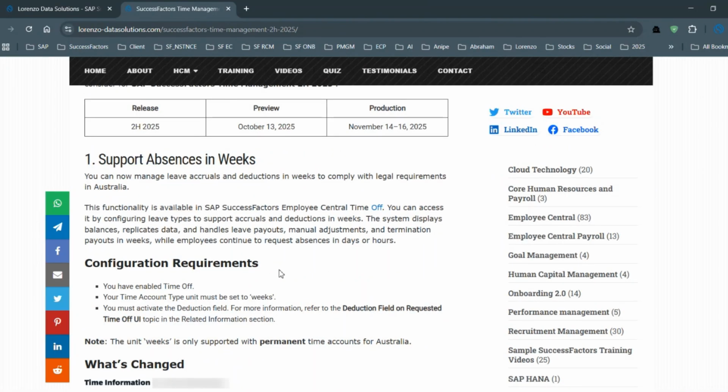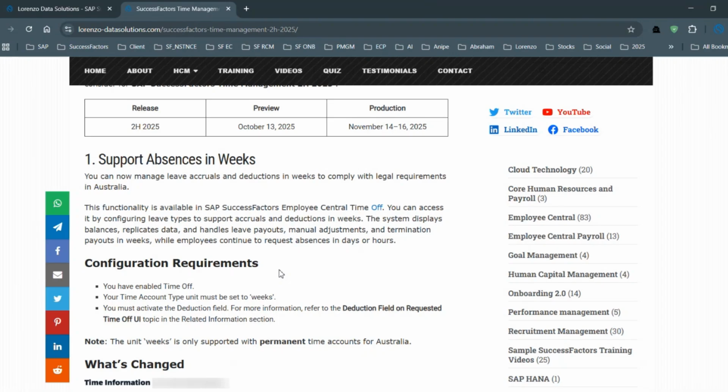Now this is related to time off functionality. You have something called a time account type unit. When you create vacations and sick leaves with your time account types, the balances should be calculated based on days and hours.